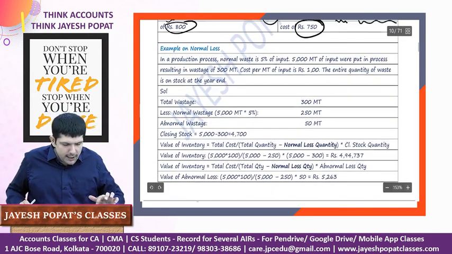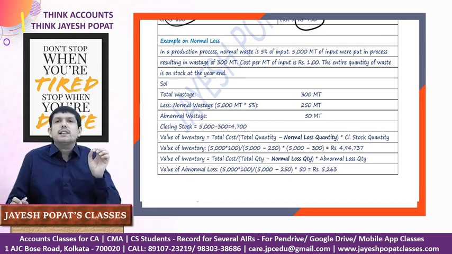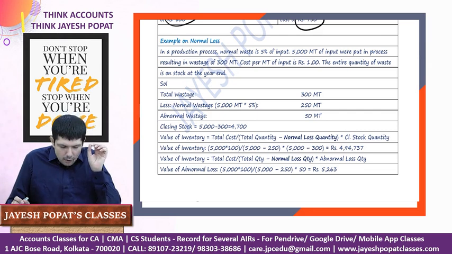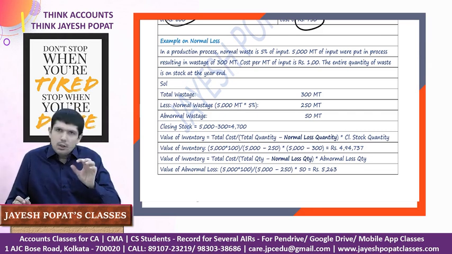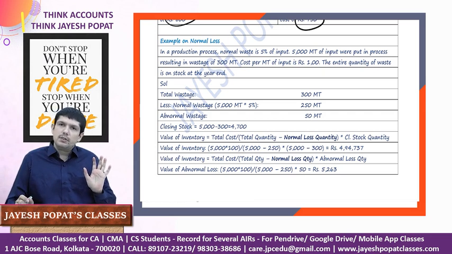Now we'll move on to the second example, which is an example on normal loss. See, we had seen that in case of specific exclusions, we have discussed that the cost of the inventory will not include abnormal wasted material, labor and overhead. So we need to exclude the abnormal wastages and charge it off to the PL. It should not form part of the cost of the inventory.